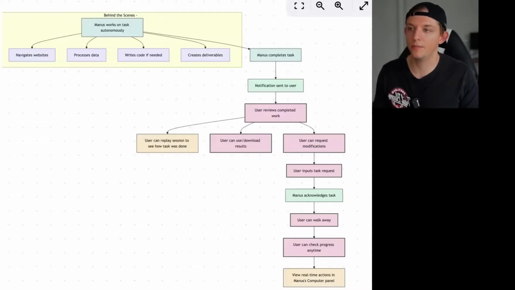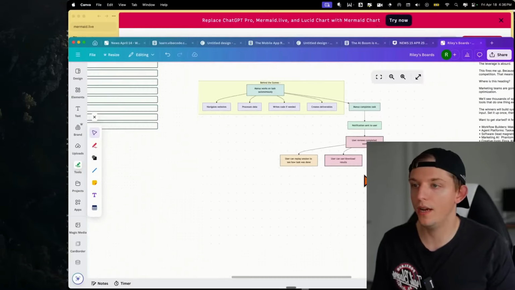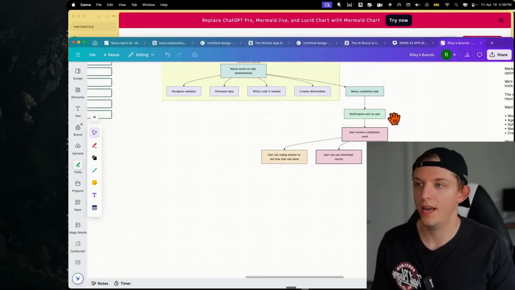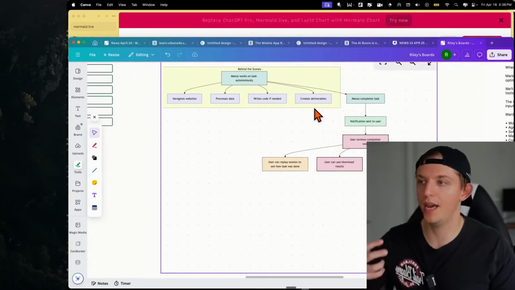And so Manus completes tasks, a notification is sent to the user, the user reviews the completed work, the user can replay the session to see how the task was done, the user can use or download results, and the user can request modifications. And so this is a full, almost like an AI employee that you have access to. So now that you understand that it has this agentic workflow, it makes decisions on what it needs.